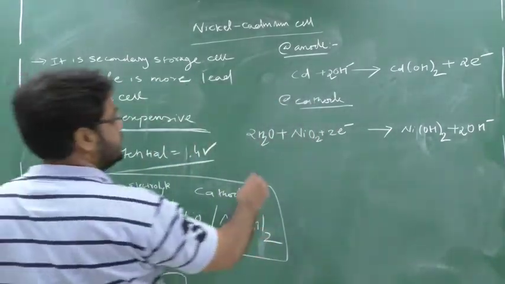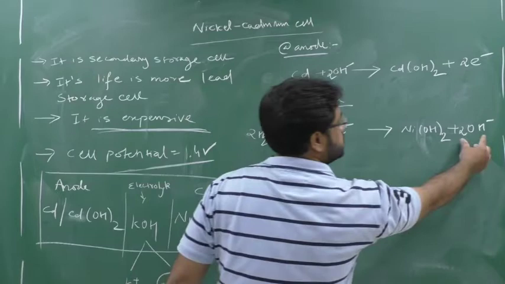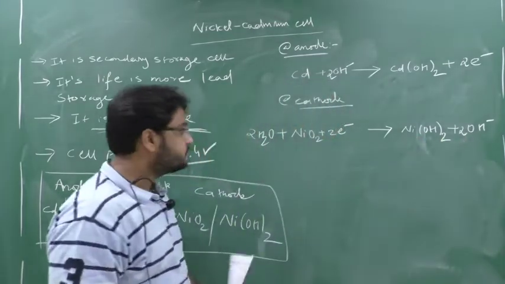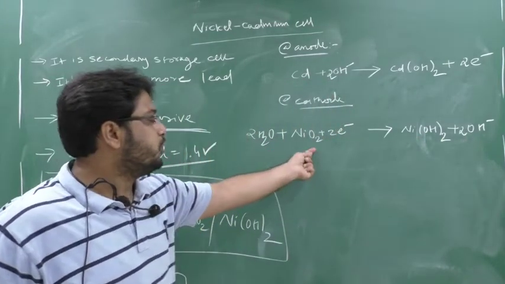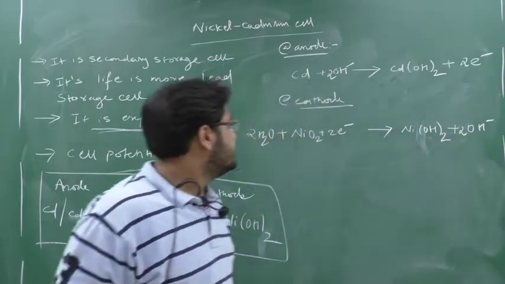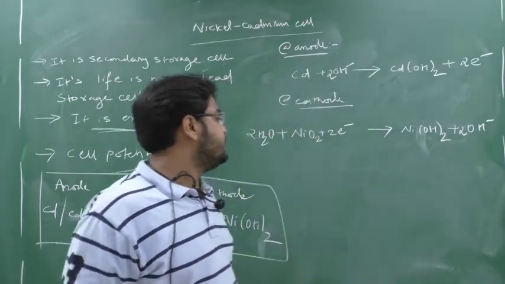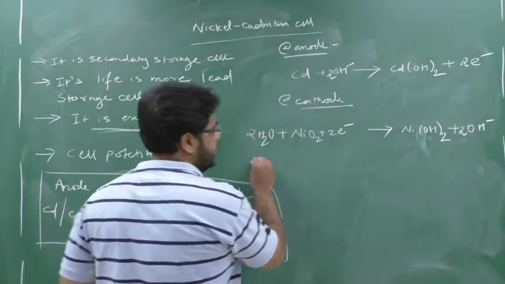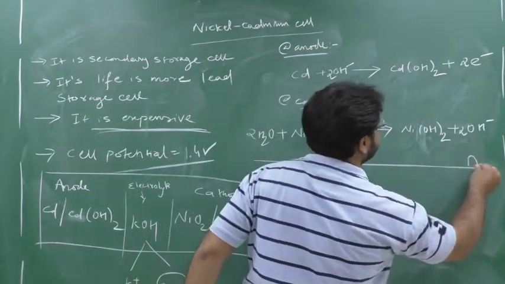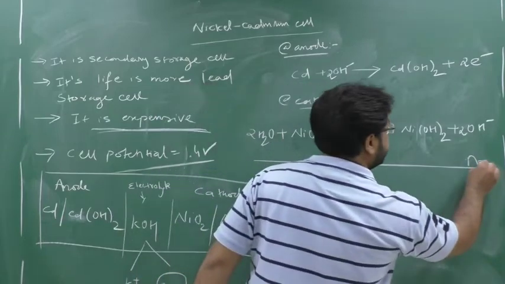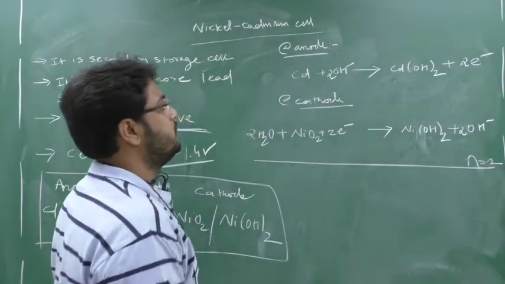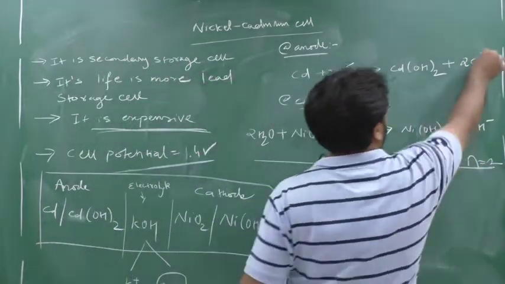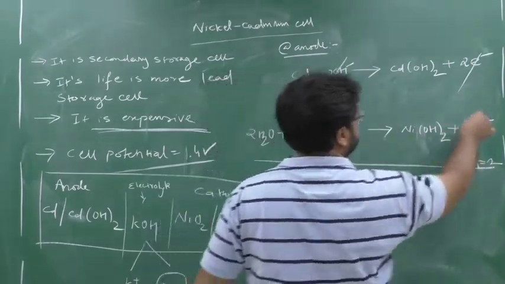See here, hydrogen is 4. So hydrogen is 2 here and 2 here, 4. Oxygen is 2 plus 2, 4. Ni is 1, net charge here is -2, and net charge here is also -2. So this is balanced. Clear? I will write it down once more, so don't worry. So the net transfer of electrons is how much? Here the net transfer of electrons is 2. So cancel it out now: 2 electrons, 2 electrons, and 2 OH minus, 2 OH minus.